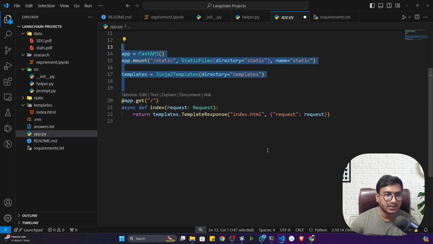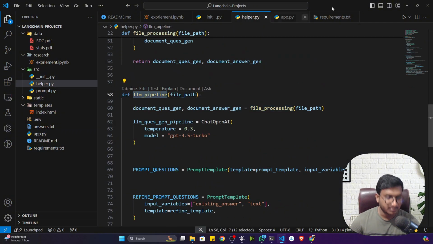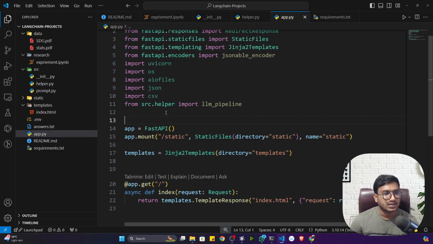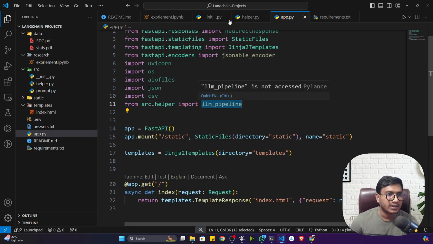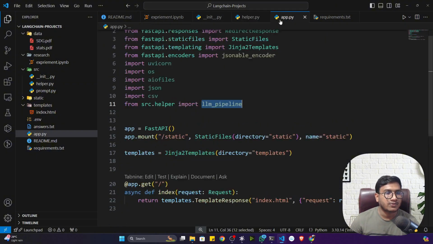Now, this is the FastAPI code, guys. FastAPI will handle each and everything. Now, I also need to import my LLM pipeline. Let's import it. I'll call it from src.helper import LLM pipeline, because inside helper I have this LLM pipeline.